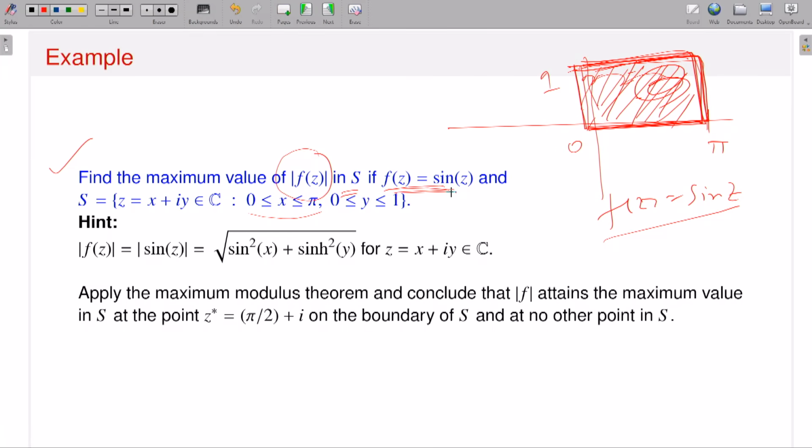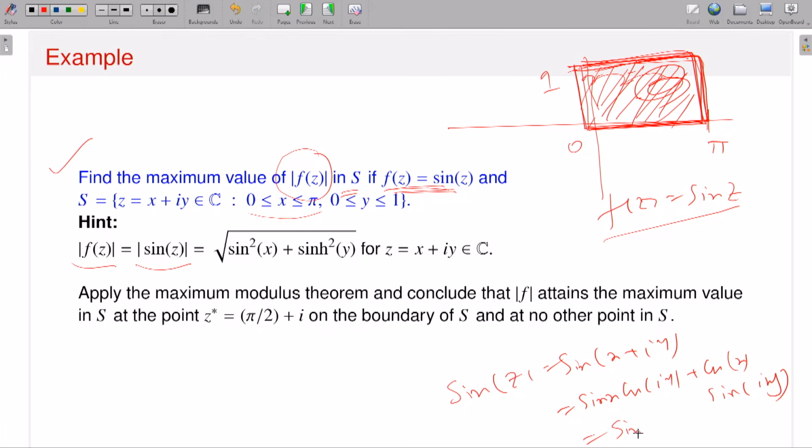Now since f of z is equal to sine z, I have given modulus of f of z, which is modulus of sine z. Then you apply the trigonometric formula, because sine of z is the same as sine of x plus iy, then sine a cosine b plus cosine a sine b, so sine x cosine iy plus cosine x sine iy, and then use the hyperbolic formula. You just check it, okay? You just do the trigonometry. I'm not doing it here.